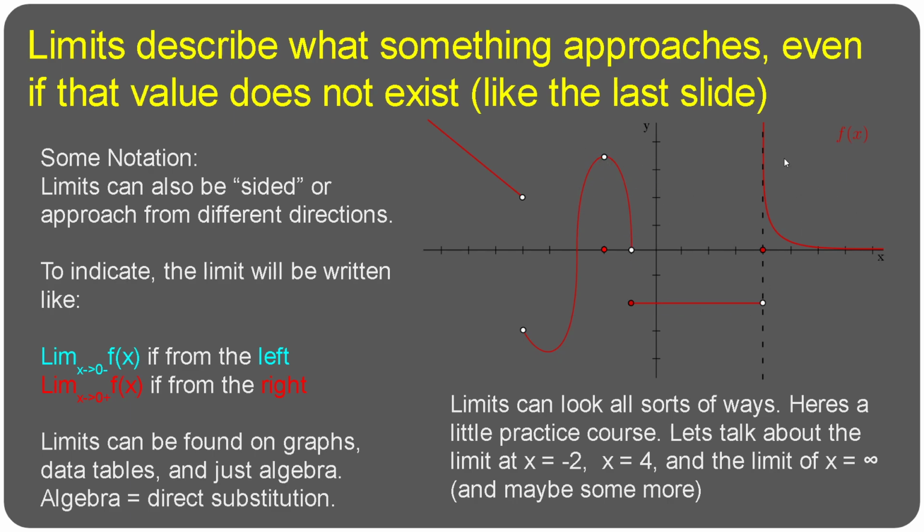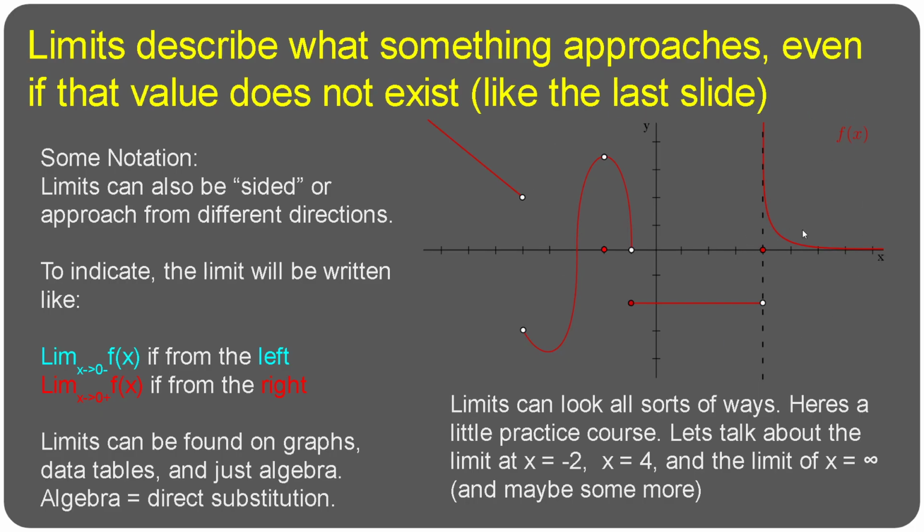Next, let's talk about x equals 4. So x equals 4 is right here, and it looks really interesting. You see that from the negative direction, you have this constant at -2 coming in. You see that at x equals 4, the point is decided to be 0. And then from the positive direction, it looks like you have some sort of 1 over x. It's probably just 1 over x shifted over to the right. And you can see that it shoots up off to infinity. So let's talk about the limit here.